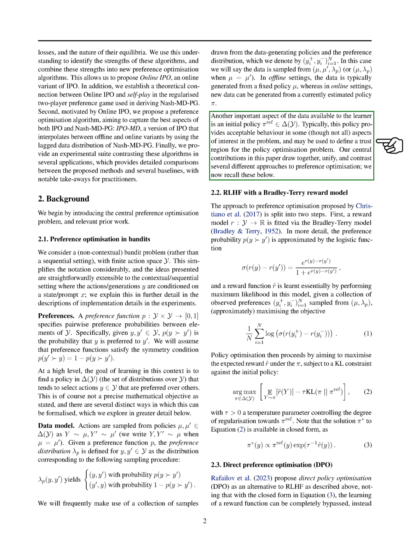Section: RLHF with a Bradley-Terry reward model. In this section, we present our approach to preference optimization using a Bradley-Terry reward model. Our method consists of two main steps. First, we fit a reward model using the Bradley-Terry model, where we approximate preference probabilities using a logistic function. We then learn a reward function by maximizing the likelihood in this model based on observed preferences.